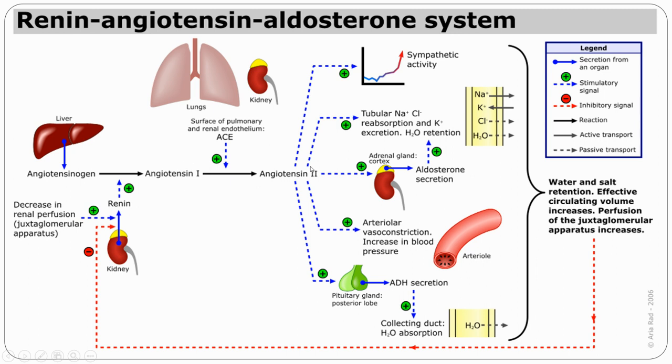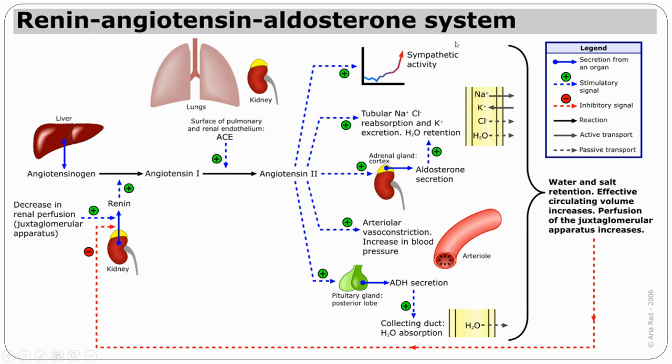This angiotensin 1 will convert into angiotensin 2 under the influence of the enzyme angiotensin converting enzyme. This ACE is usually secreted by the lungs, that is the pulmonary endothelium, as well as the renal endothelium. This angiotensin converting enzyme plays a major role in converting angiotensin 1 to angiotensin 2. This angiotensin 2 acts on multiple receptors. The major receptors are AT1 and AT2. AT1 plays an important pharmacological as well as physiological role.